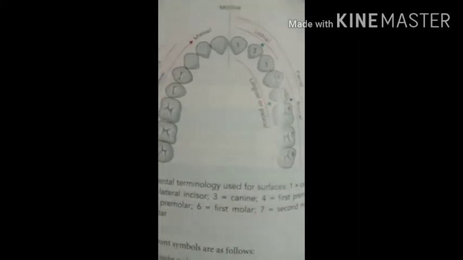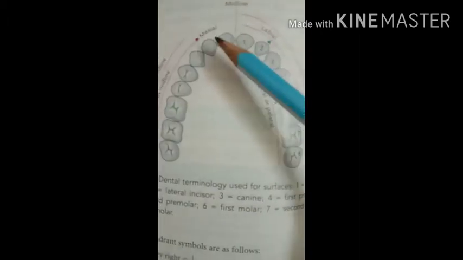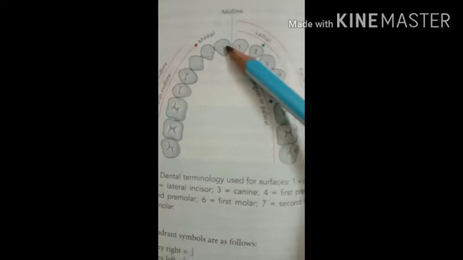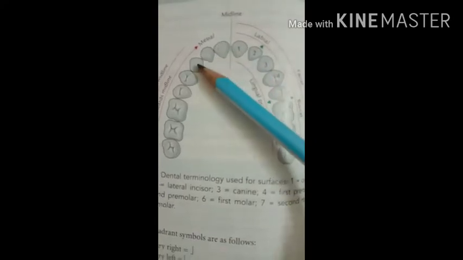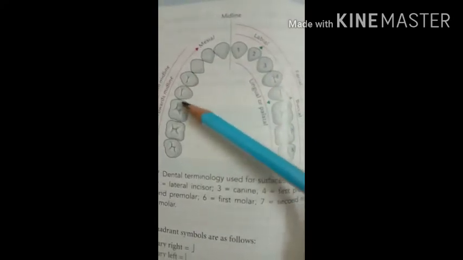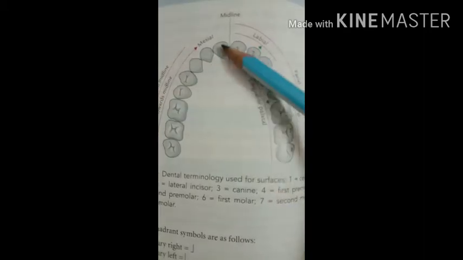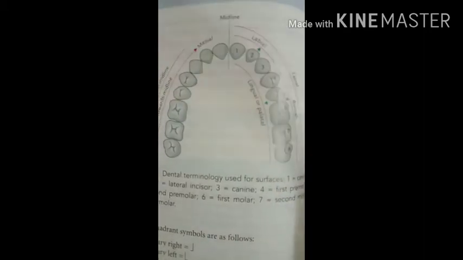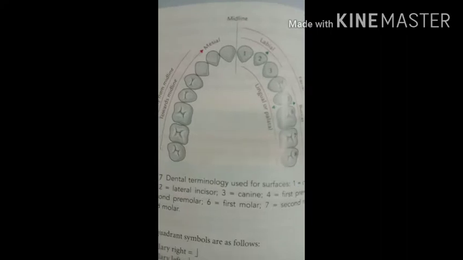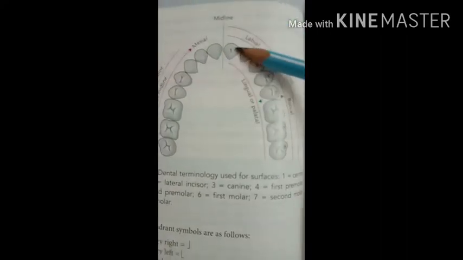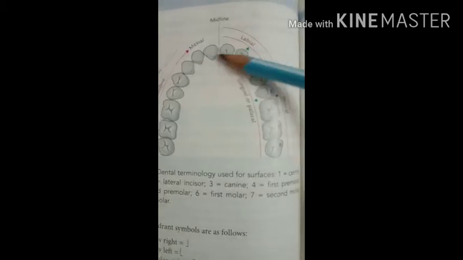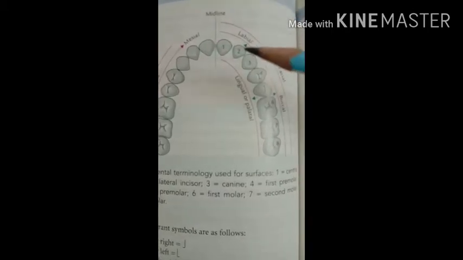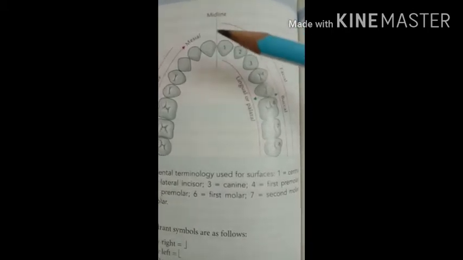Then the functions of the teeth. These are the incisor teeth, this is the canine, these are the premolars and these are the molar teeth, with the central incisor and the lateral incisor. So what is the function of each tooth? The incisor teeth are cutting teeth, so these 4 are cutting teeth.